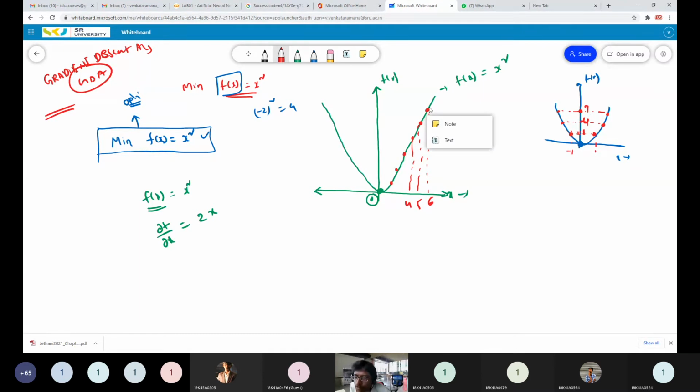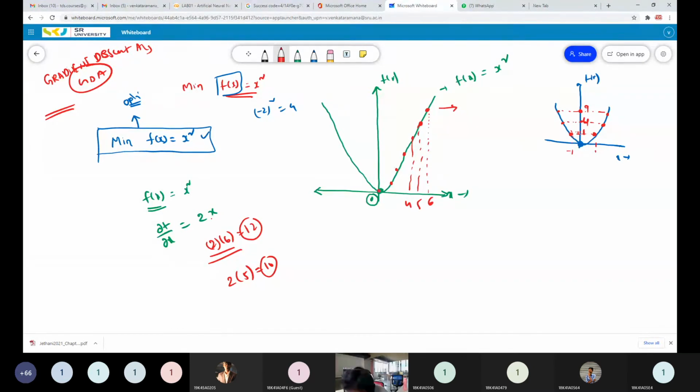Dou f by dou x at x equal to 6 is 2 into 6, which is 12, a positive slope. At x equal to 5, it is 2 into 5, which is 10, also positive. So for all the positive x values, you get a positive slope.